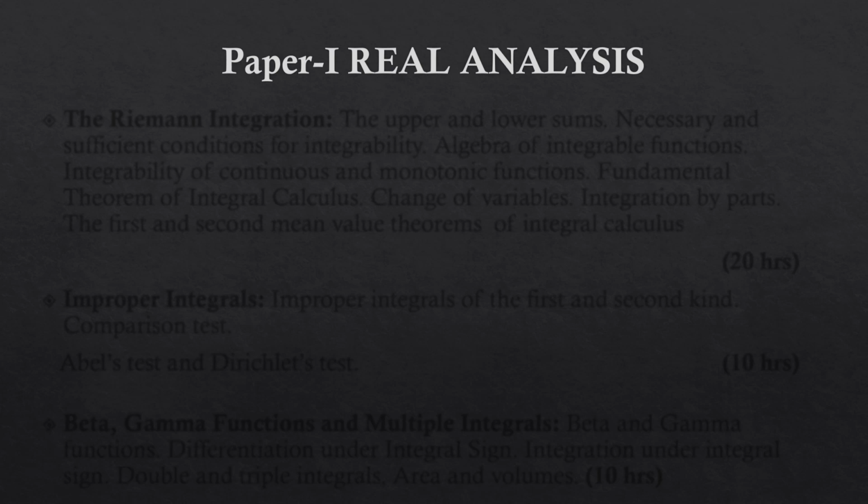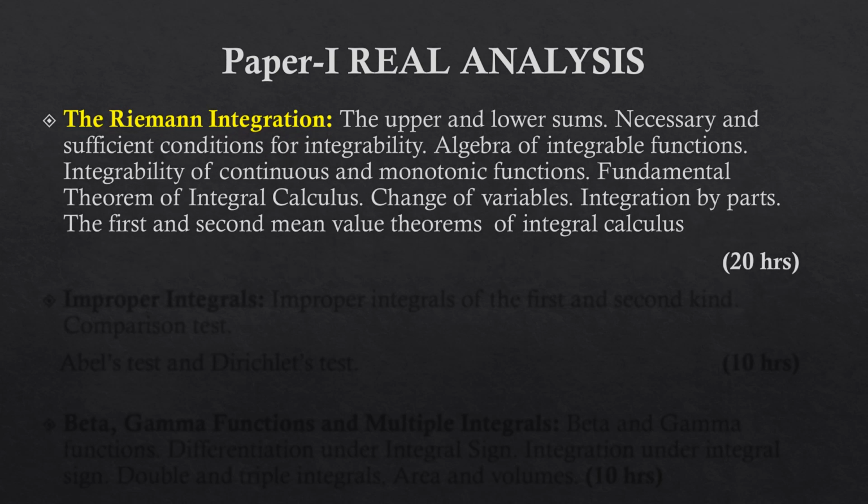Let us look at each unit in paper 1 real analysis. Unit 1 the Riemann integration. Topics are the upper and lower sums, necessary and sufficient conditions for integrability, algebra of integrable functions, integrability of continuous and monotonic functions, fundamental theorem of integral calculus, change of variables, integration by parts, the first and second mean value theorems of integral calculus. Time allocated for this unit is 20 hours.